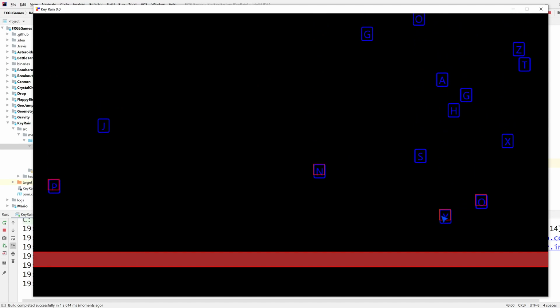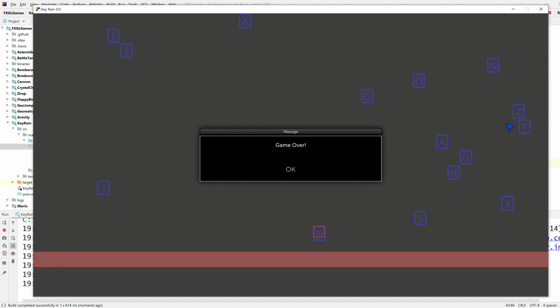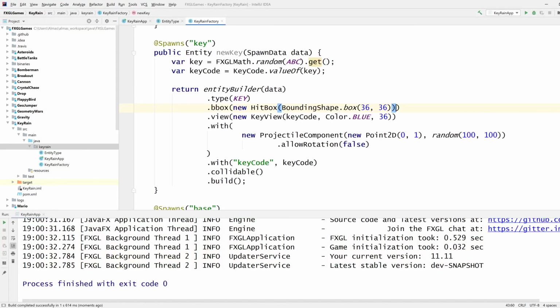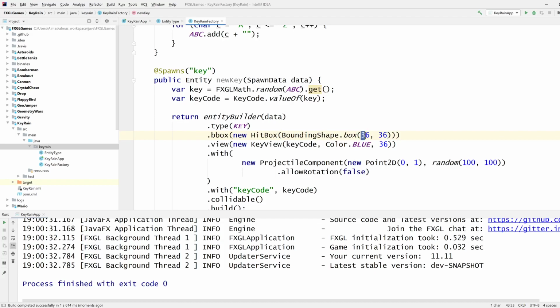Yeah, so now we can have a proper bounding box. You can see the red, but it needs to be bigger. Needs to be something like that and something like that.